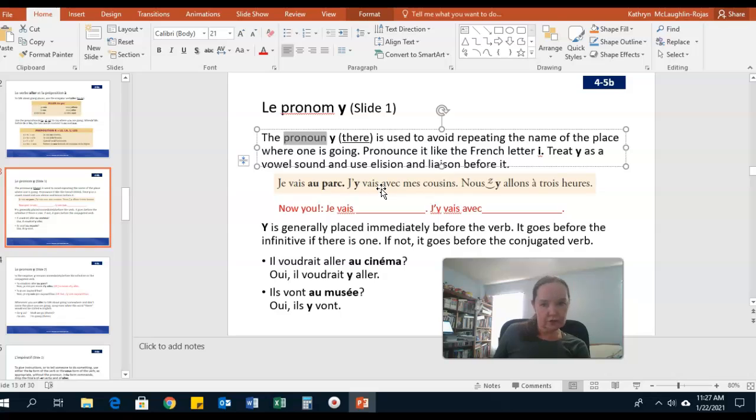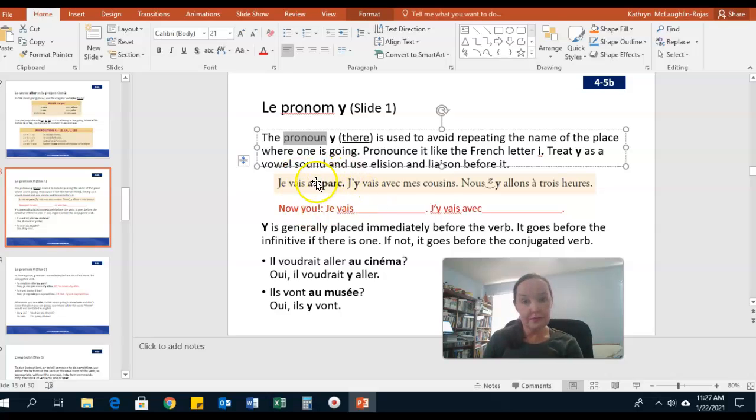So in French, of course, we have pronouns too. Le pronom y is a little bit special because it's a pronoun that substitutes for the word there. So if you use the name of a place in one sentence and you don't want to say it again, you would use the pronoun y to avoid doing that. So in the example right here, je vais au parc, in the second sentence, I might not want to say je vais au parc avec mes cousins. It would sound a little bit repetitive, right?